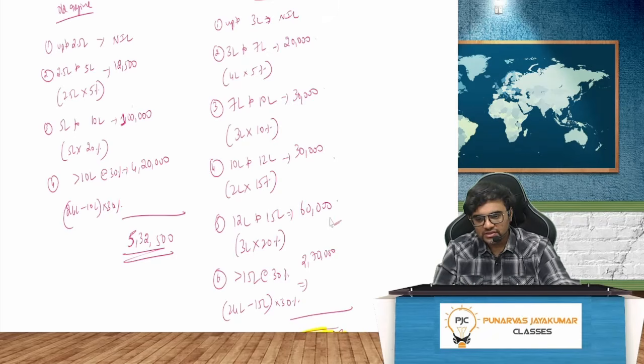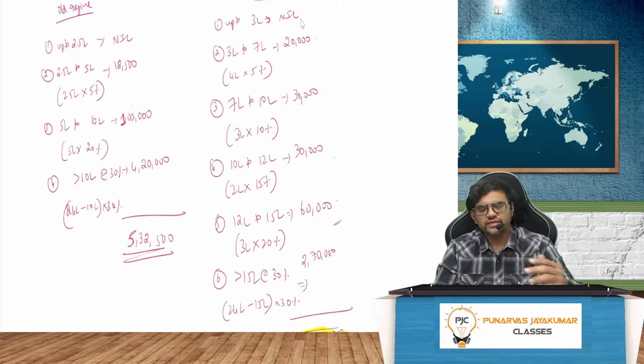On the other hand, if they ask you in the new regime, up to 15 lakh, you can count. Up to 15 lakh, how much? 60 plus 30, 90. 90 plus 30, 1 lakh 20. 1 lakh 20 plus 20, 1 lakh 40. So you can say up to 15 lakh rupees, I will pay a tax of 1 lakh 40,000 rupees. So if they ask in the exam 20 lakh, 20 lakh minus 15 lakh, that is for the 5 lakh. What's the percentage? 30%. So for 5 lakh, 30% will be 1 lakh 50,000 rupees. Plus what? 1 lakh 40.